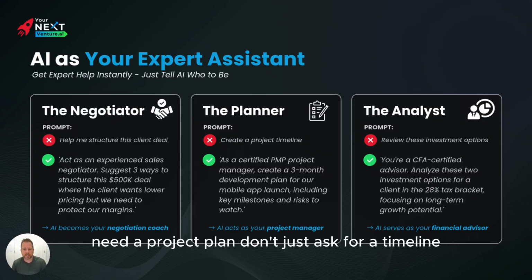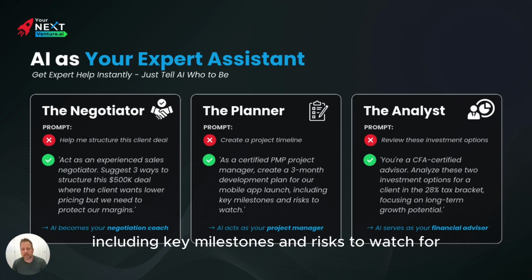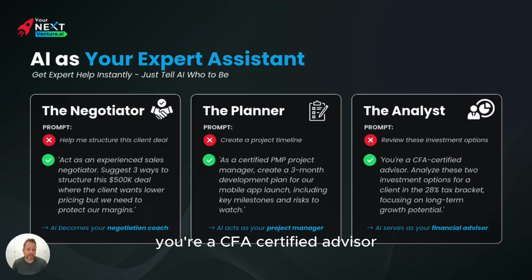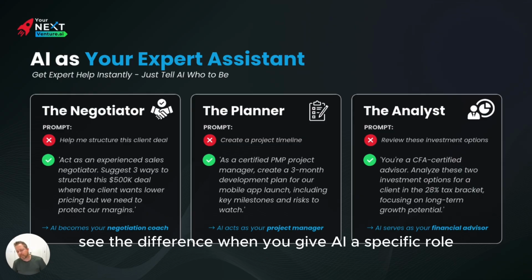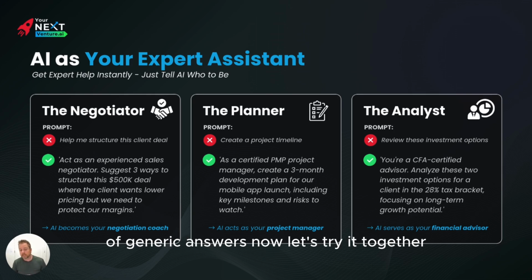Need a project plan? Don't just ask for a timeline. Say, as a certified PMP project manager, create a 3-month development plan for our mobile app launch, including key milestones and risks to watch. For financial questions, go beyond basic number crunching. You're a CFA certified advisor. Analyze these two investment options for a client in the 28% tax bracket, focusing on long term growth potential. See the difference? When you give AI a specific role, you get back expert level help instead of generic answers. Now let's try it together. Who would you want on your team today?